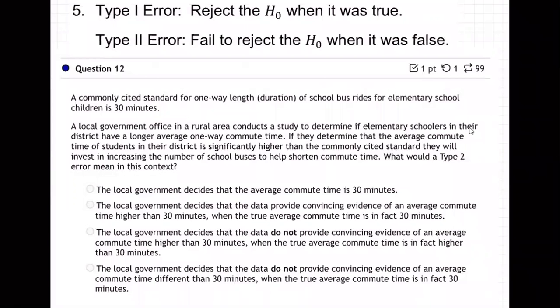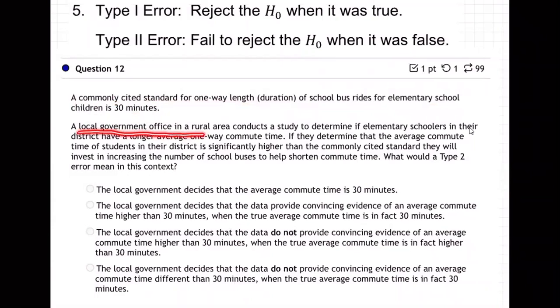Okay, so question 12. A commonly cited standard for one-way length duration of school bus rides for elementary school children is 30 minutes. Okay, so they're saying 30 minutes is the standard. 30 minutes one way. Okay, great.